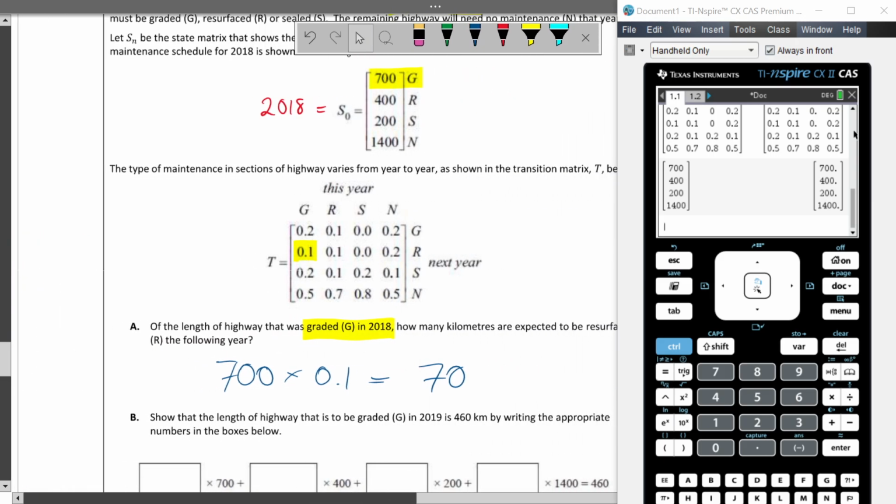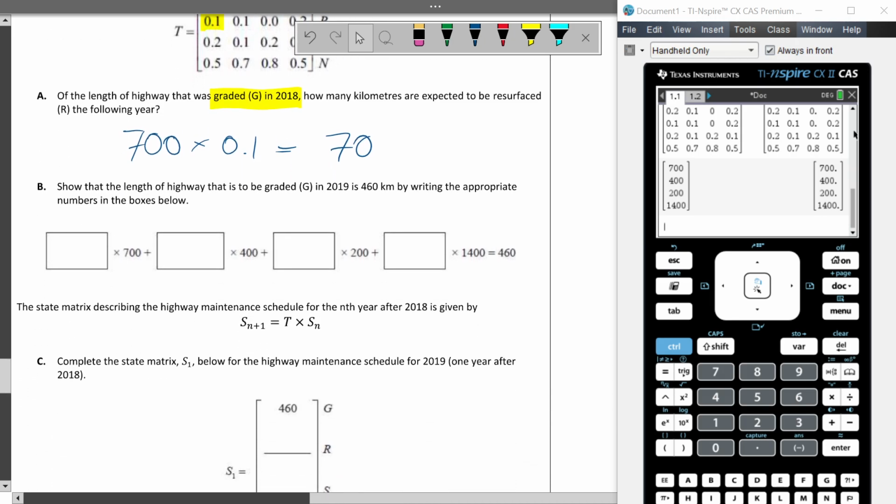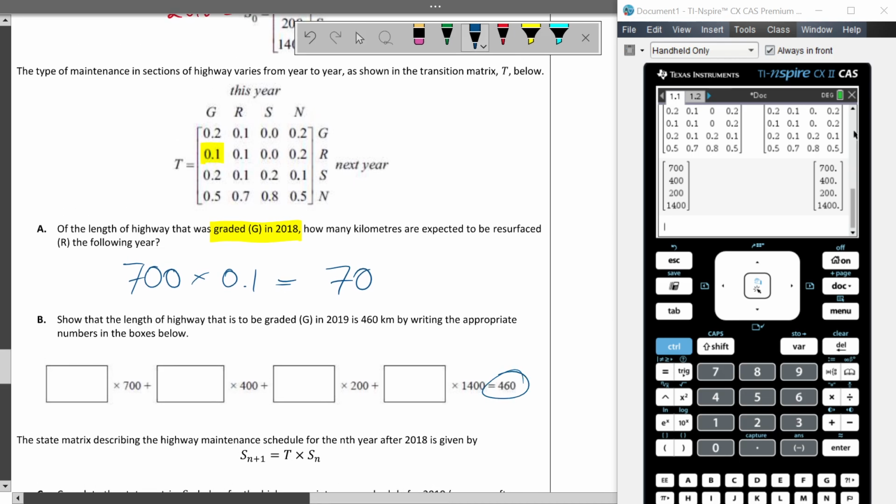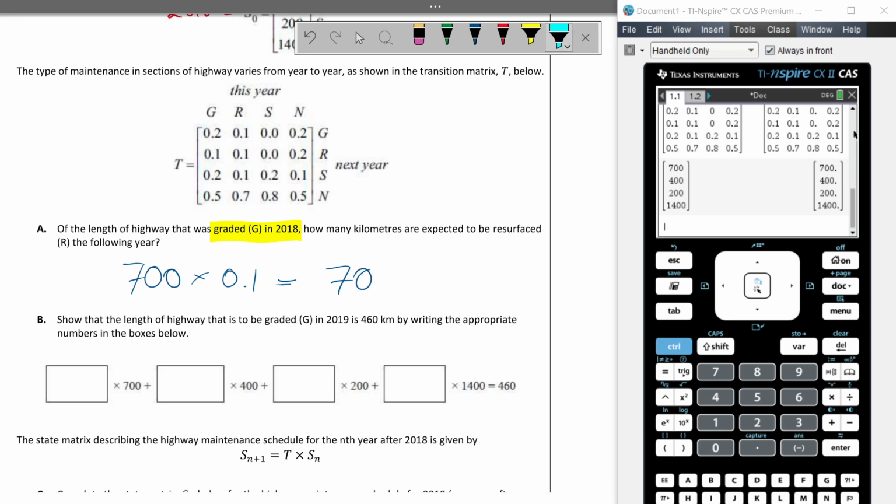Okay, next one. We come down here. Show that the length of highway that is to be graded in 2019 is 460, by writing the appropriate numbers in the following boxes. So if we're looking here, we're looking at graded in 2019. So I'm looking at all of these values here. So that means I'm looking at 20% here.